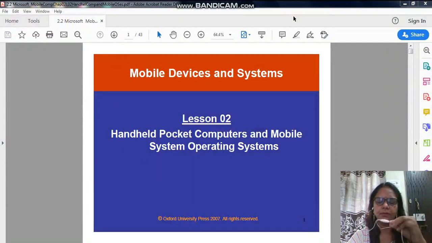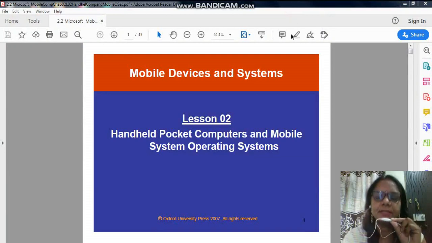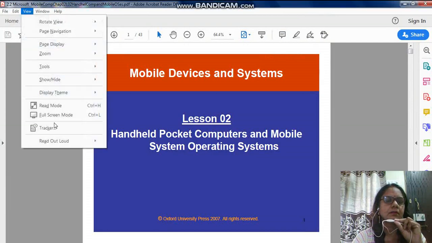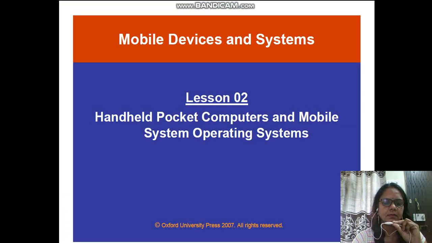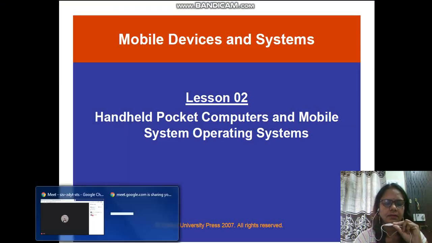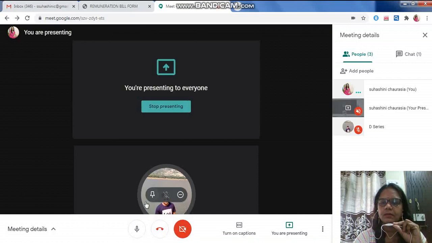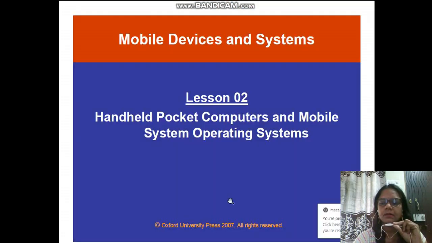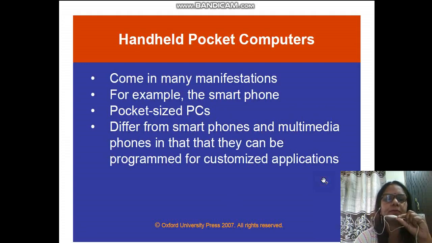Okay, we'll begin with unit number 2, handheld pocket computers and mobile system operating system. Handheld pocket computers. Here we are dealing with handheld pocket computers.